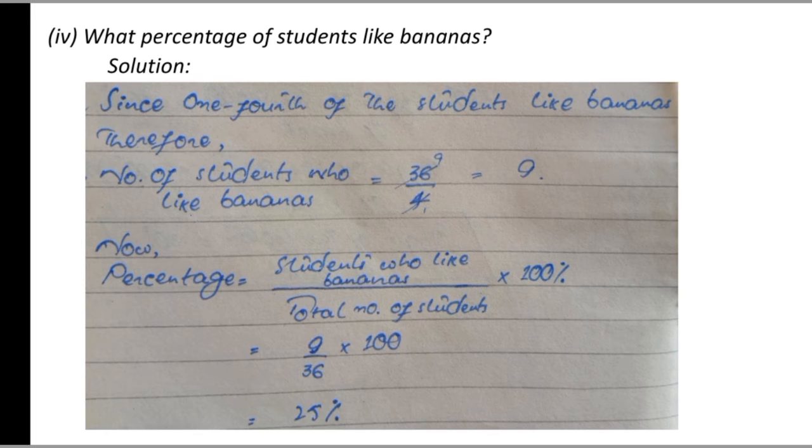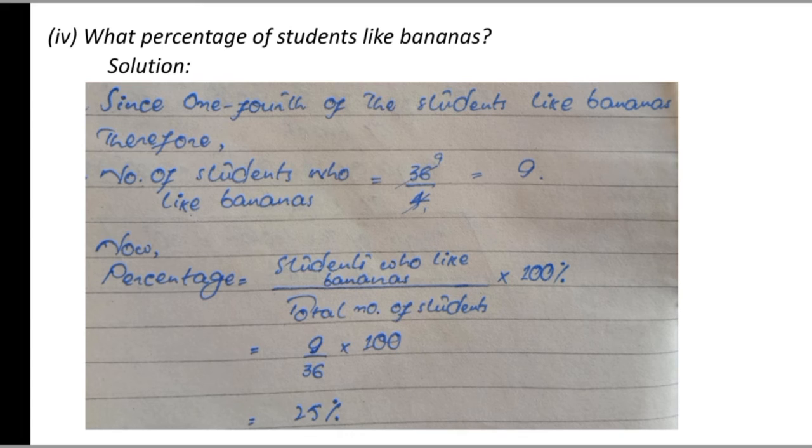But in the first part, it was written that 1/4 of the students like bananas. So with the help of that statement, we will come to know how many students like bananas. 1/4 means we need to divide the total number of students by 4. Therefore, I have written 36 divided by 4. 4 ones are 4, 4 nines are 36, and it equals 9.